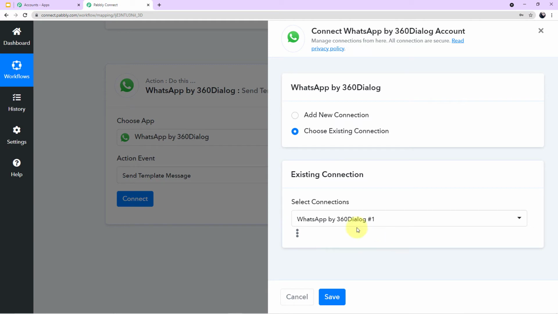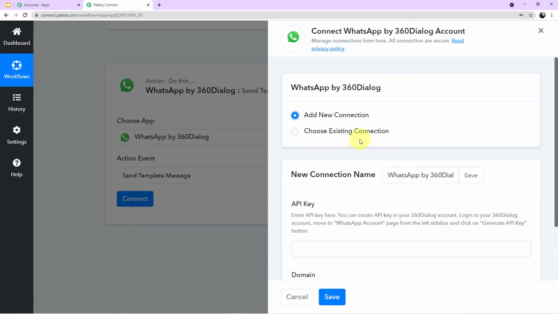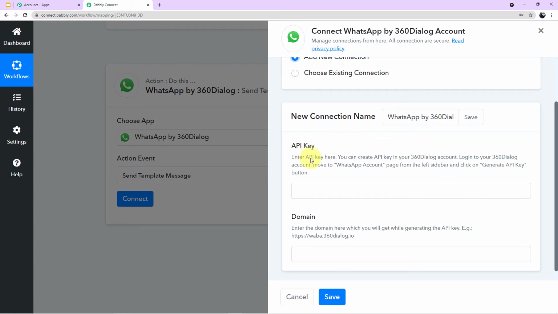Okay, a mini window will emerge in front of you asking for two options, add new connection and choose existing connection. I'll click on add new connection and now guys, you can see it is asking me for two fields to fill. First is API key and second is domain. So let's read out the description first so that we can find out from where we can find the API key. Enter API key here.